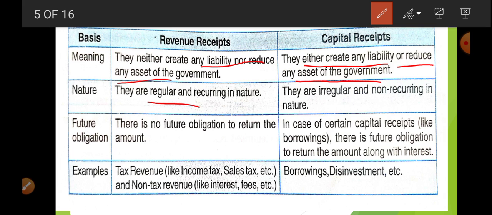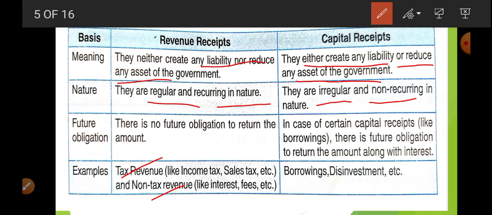Okay, nature: revenue receipt is regular and recurring, like the salary of a family is a regular source of income. Your father or your mother getting a salary, this salary is not going to create any liability on them, nor will there be any decrease in the assets of the family. So in this way salary is the example in the case of a family. If you talk about revenue receipt at the government level, its examples are tax revenue and non-tax revenue. If you talk about capital receipt, it is irregular and non-recurring.